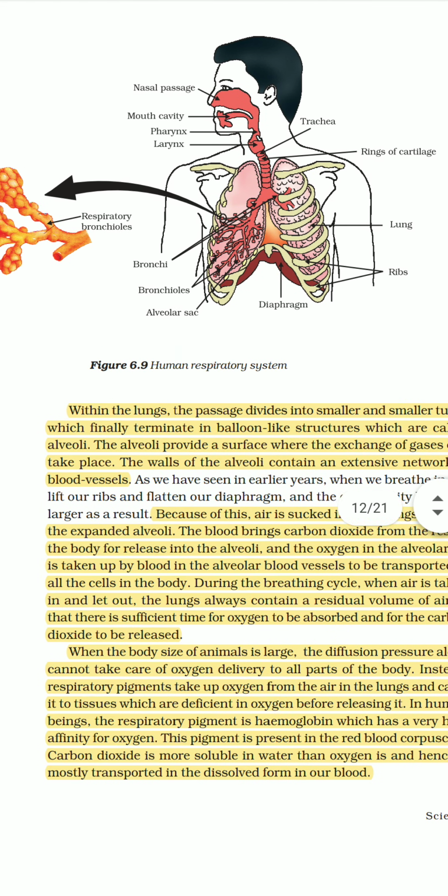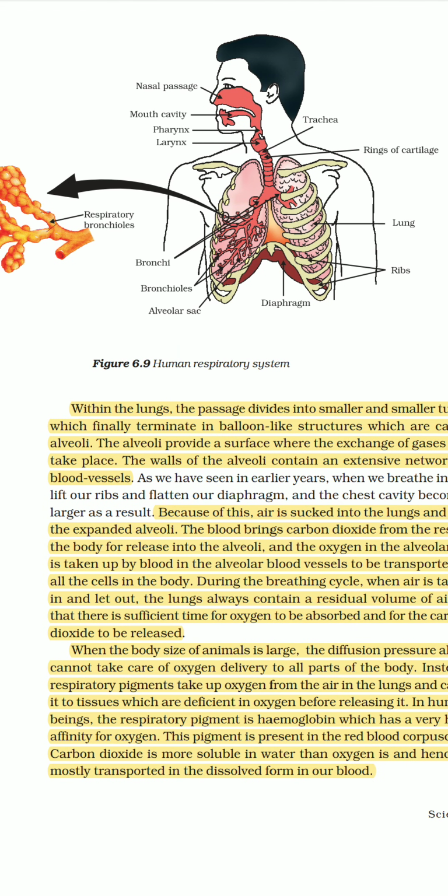As I already told you, it increases the surface area of the lungs so that a large amount of oxygen can diffuse into the lungs at a time. It is quite thin, and the alveoli are richly supplied with blood vessels, so that as soon as oxygen enters, it reaches the blood and is transported quickly to all parts of the body.